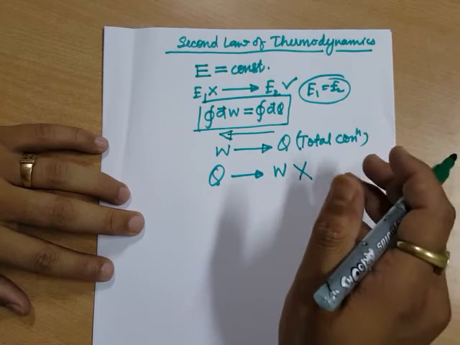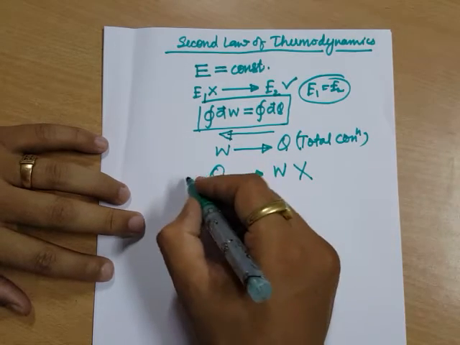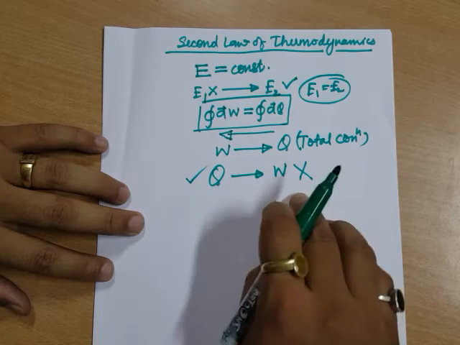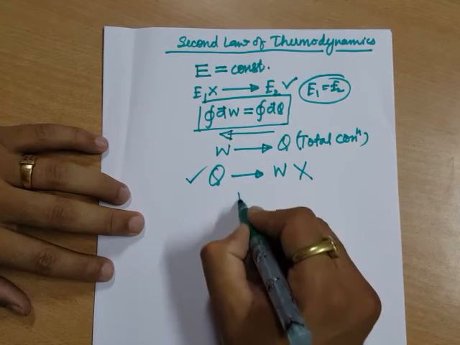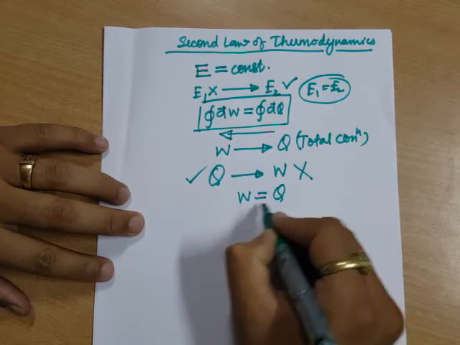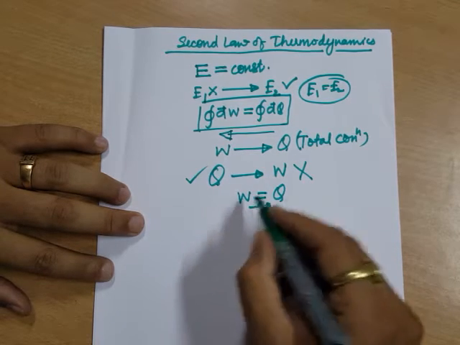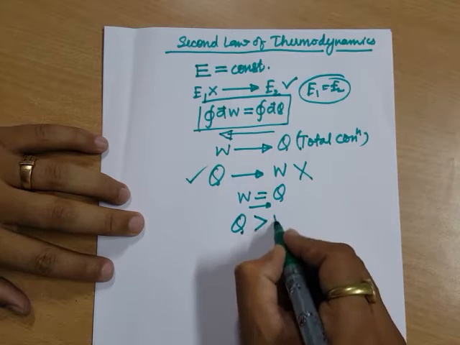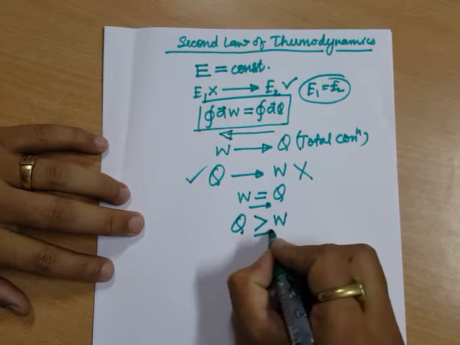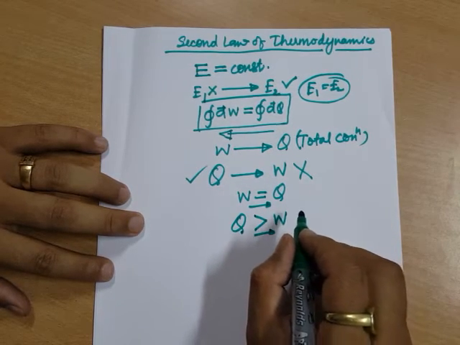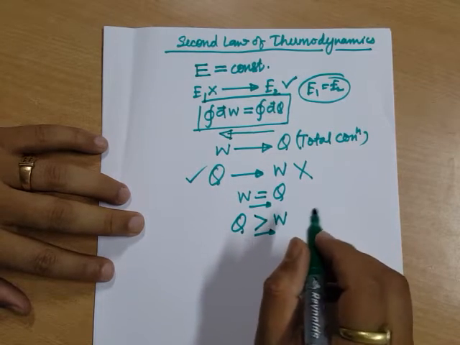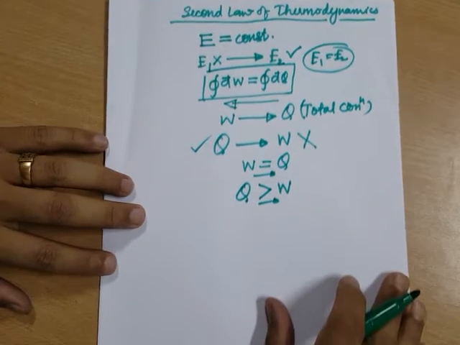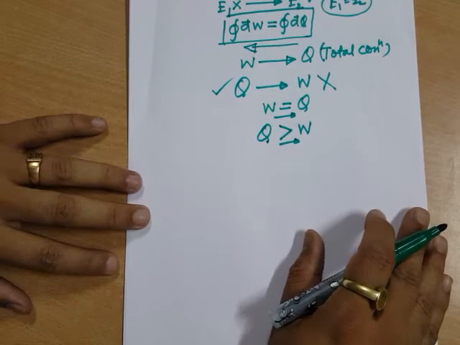So here the second law came into existence. This is explained by the second law. It tells us that we can totally convert work into heat, but if we talk of heat, we cannot totally convert it into work. So to understand it further, we have to understand